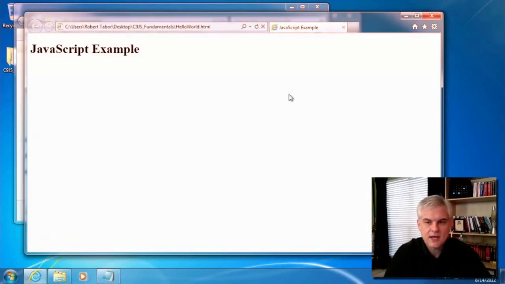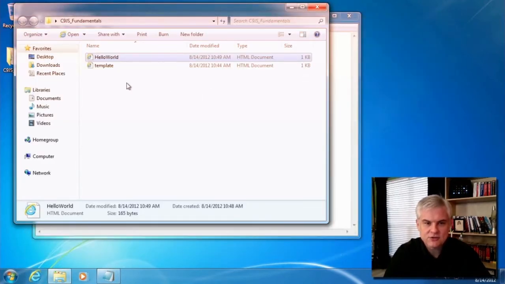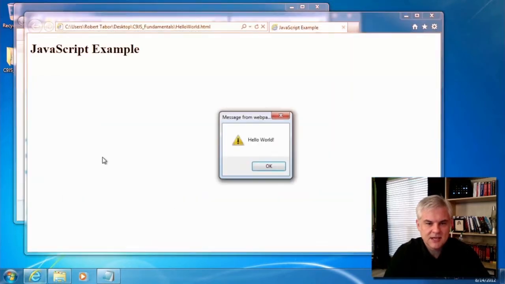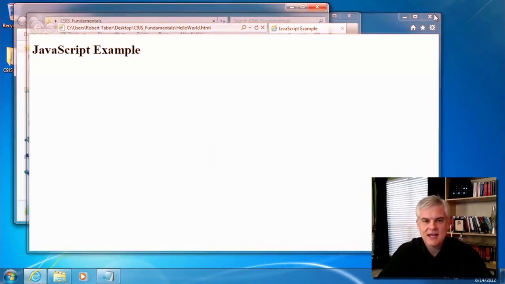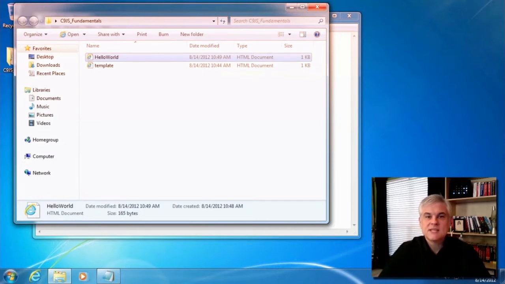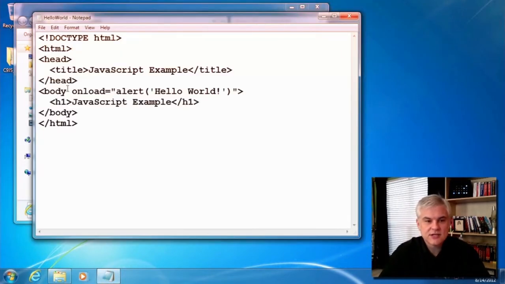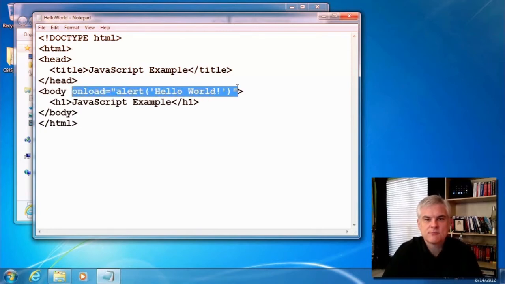All right, now I'm going to click OK. I'm going to close the web browser down and try this one more time. Hello World, double clicking, and we can see automatically the alert box is there with Hello World. We don't get the warning. We're in good shape. All right, so I'm going to go ahead and click OK and shut this down. So take note that this is the very first way that you've learned how to add JavaScript onto a web page, by embedding it directly inline using an attribute of a given HTML tag, in this case the body tag. Now eventually we're going to talk about all the techniques that you can use to add JavaScript into your web pages. But let's try a second example that's a bit more practical.